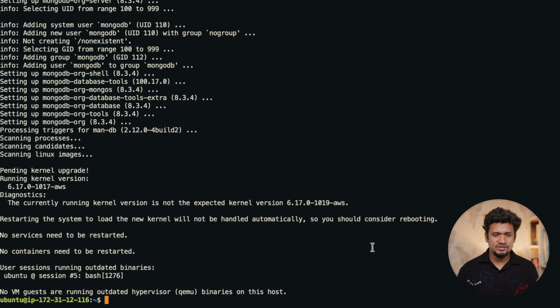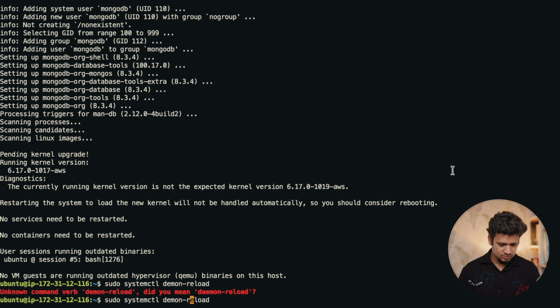Now let's reload systemd, which is the service manager on Ubuntu, so that it sees the MongoDB which has now been downloaded. Sudo systemctl daemon-reload.